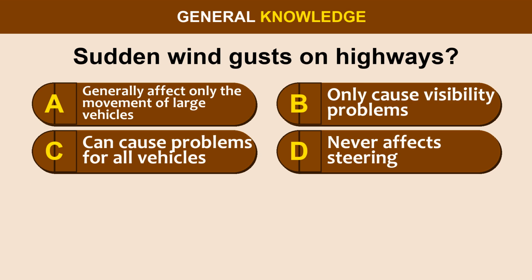Sudden wind gusts on highways. Option A, generally affect only the movement of large vehicles. Option B, only cause visibility problems. Option C, can cause problems for all vehicles. Option D, never affect steering.